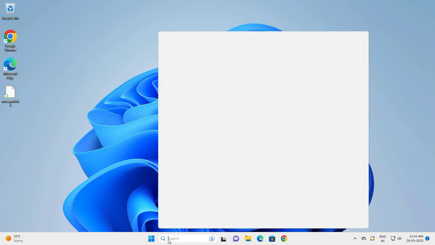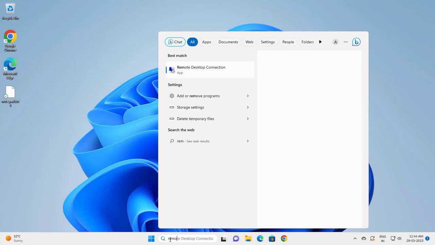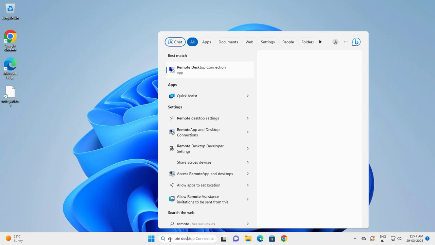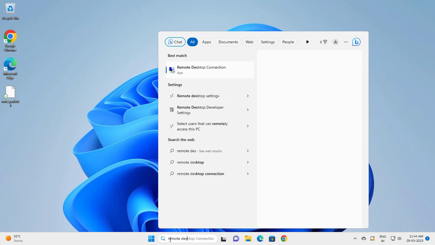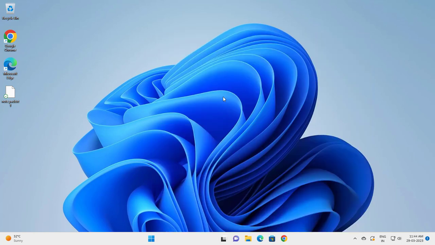Let's go to the search menu and type remote desktop. Remote desktop settings. Here, not this, remote desktop settings. Click on it.